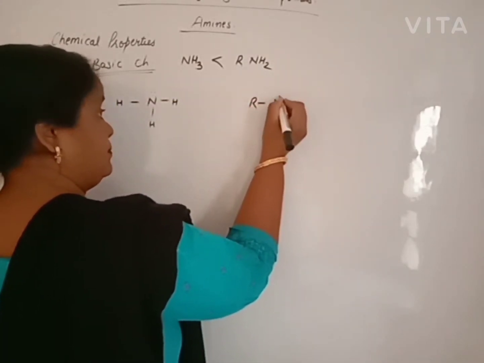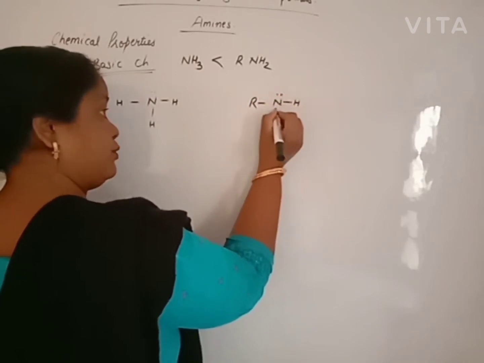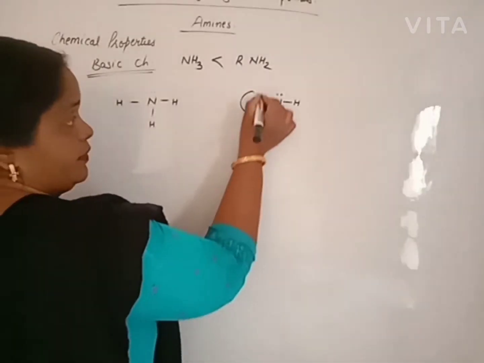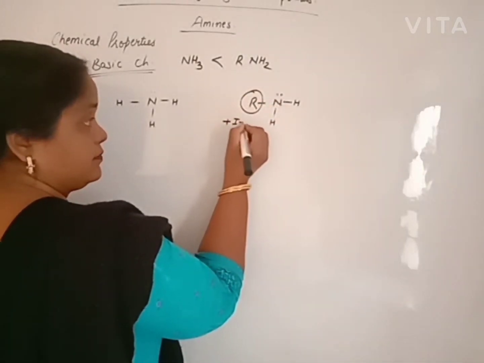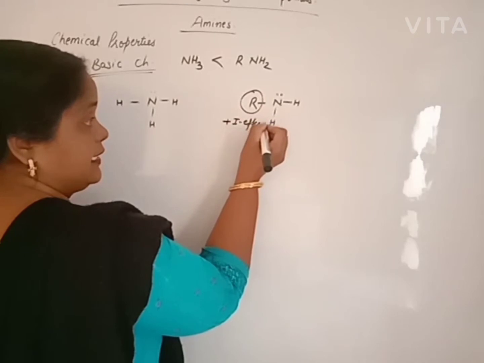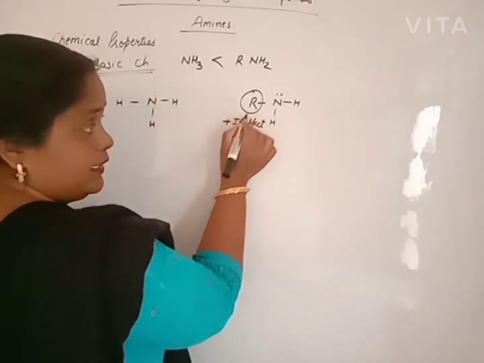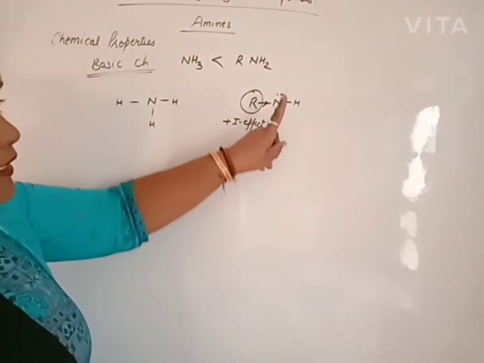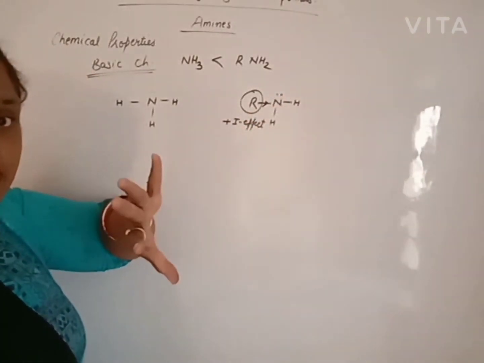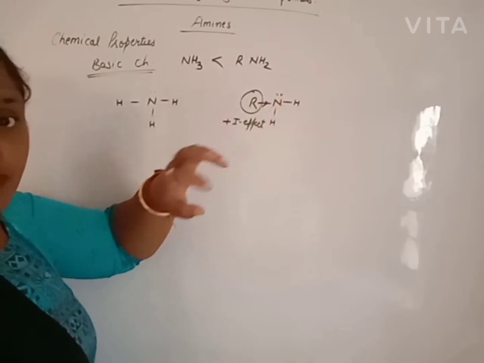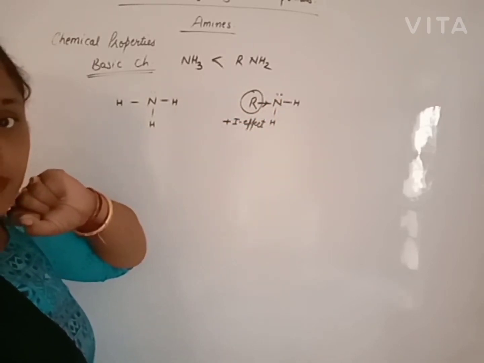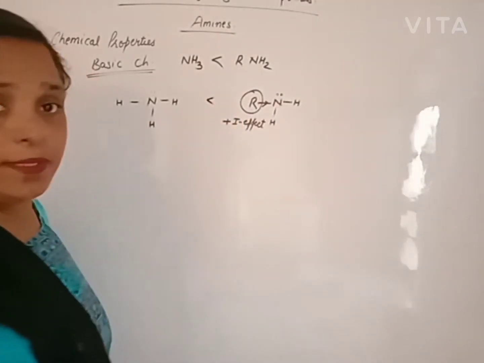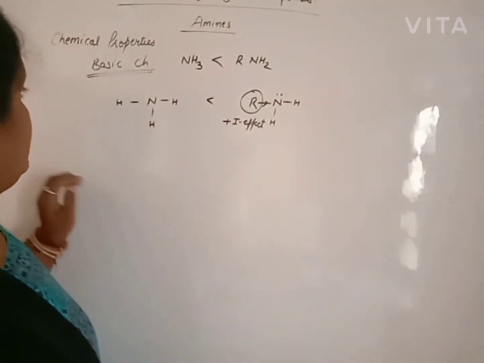But an amine consists of 1 alkyl group, 1 lone pair and 2 hydrogen atoms. This alkyl group has a plus I effect, an electron releasing inductive effect. So due to its plus I effect, it releases electrons towards nitrogen and the electron density of nitrogen increases. So nitrogen donates electrons very easily. Electron donors are known as bases. So it is more basic.